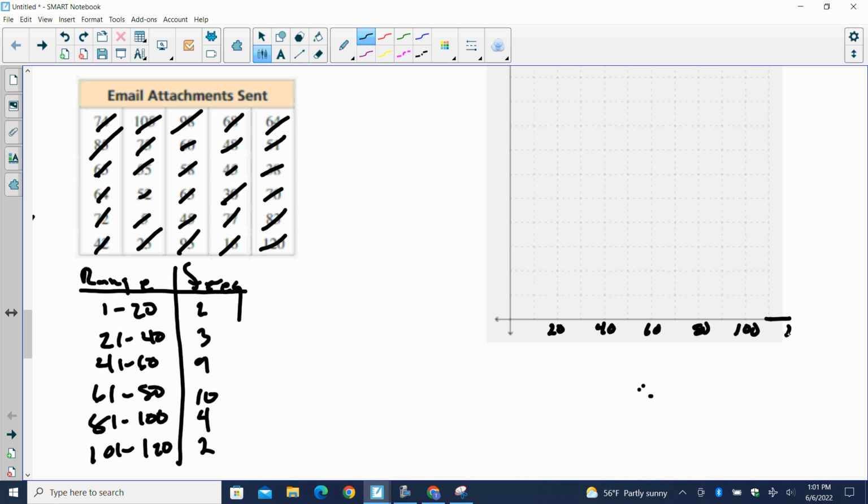I missed, that's okay. We'll go out here to 120. All right, from 1 to 20, I'm going to count by ones up here also. Tens is as high as I need to get. We're good.